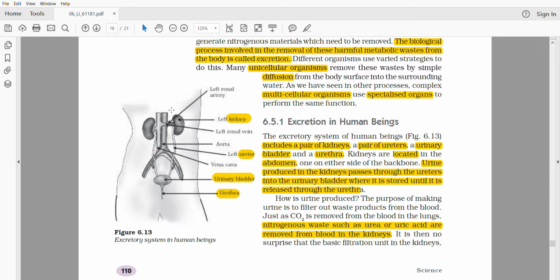So where are the kidneys present? The kidneys are located in the abdomen area on either side of the backbone. Now this is simple, but we must also study what processes go on inside the kidney. How does the kidney filter out the toxins, the drugs, the nitrogenous wastes? The biological process going on inside the kidneys is to be studied next.